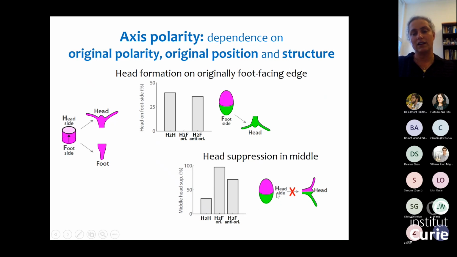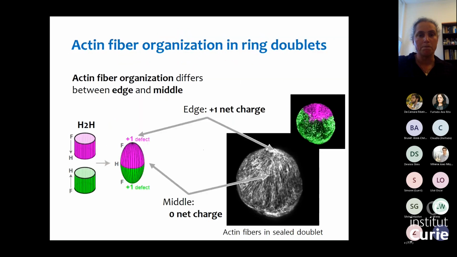When we attach the tissues in the middle, whereas in an individual ring all the sides would form a head, when we put the head side adjacent to another, we're likely to suppress the formation of another head. Okay, so this was just a phenomenological description without going into the fibers, but let me now relate this to what's happening with the actin fiber organization.